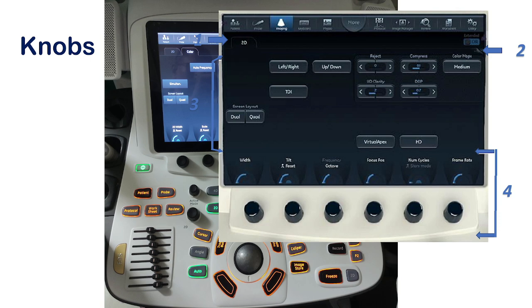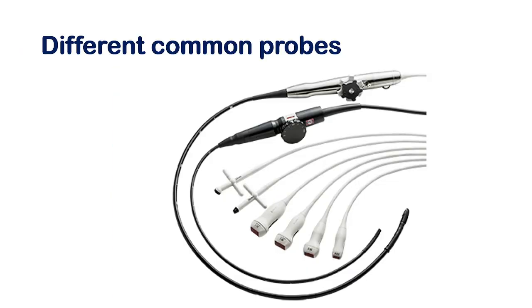But this may not be applicable for every patient. This may be applicable for a normal patient, for a lean and thin patient, but this may not be applicable for an obese patient or a patient with COPD or a patient with different lung diseases. So you have to know how to further tune this setup.